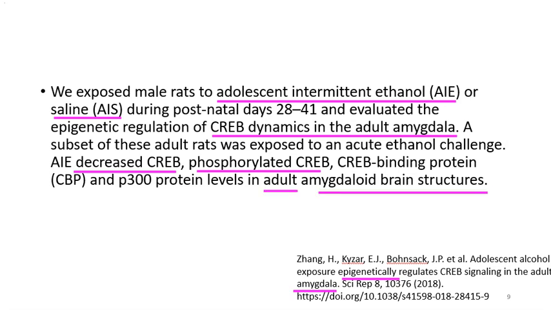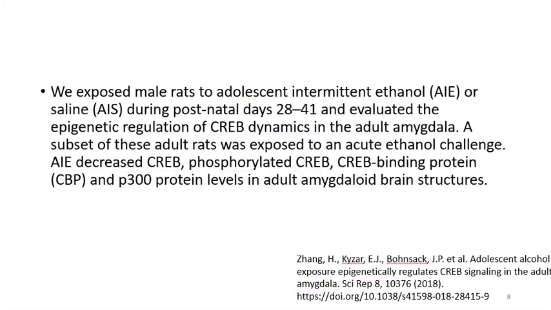You're like, well, why does this matter? Well, let's go on to the next one. Here's the graph. The graph shows the adult amygdala CREB immunolabeling. Here's saline, and here's alcohol. And you can see right here CREB mRNA expression. You can see alcohol lowered CREB, statistically, right? Look at the error bars. The mRNA expression was completely altered for CREB. So when you drink alcohol as adolescents, you lower the expression of CREB when you're an adult.